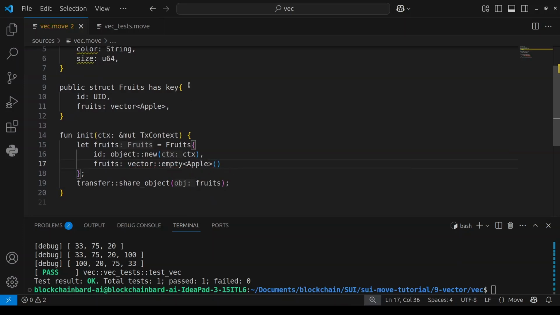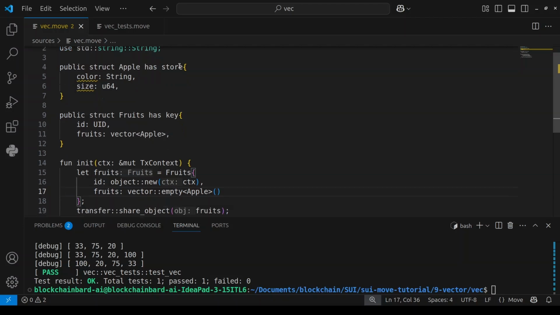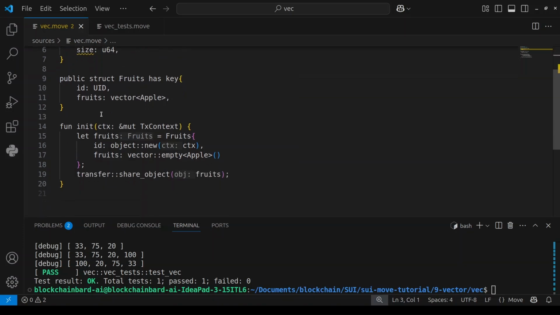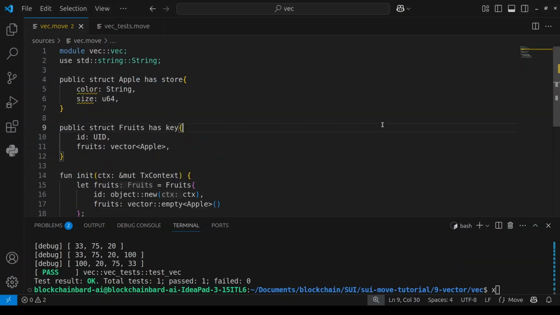So that's it for vector. I recommend you go through the documentation and try to play around with the code, but I'm going to give you an assignment so that you can challenge yourself. For the assignment, create an object called School.